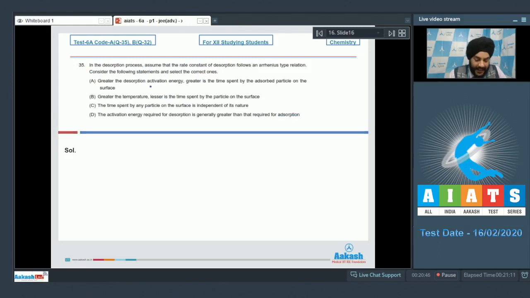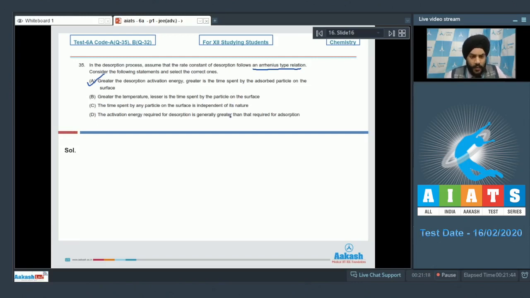Question 35. In the desorption process, assume that the rate constant of desorption follows an Arrhenius type relation. Consider the following statements and select the correct ones. Option A says greater the desorption activation energy, greater is the time spent by the adsorbed particle on the surface. So this is a correct statement, students. As the desorption activation energy is greater, it means that desorption is difficult as compared to adsorption. So it means that the time spent by the adsorbed molecule will be greater.